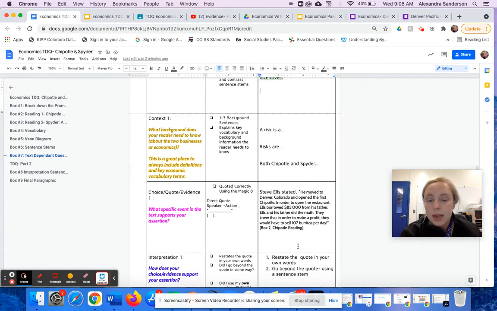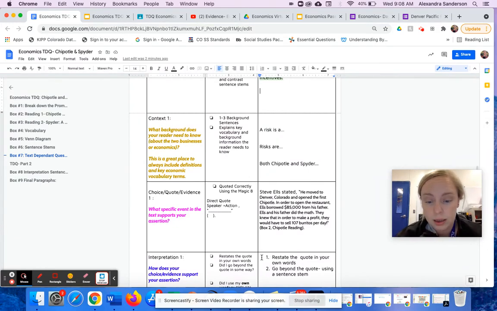Steve Ells stated, quote, he moved to Denver, Colorado, and he opened the first Chipotle. In order to open the restaurant, Ells borrowed $85,000 from his father. Ells and his father did the math. They knew that in order to make a profit, they would have to sell 107 burritos a day. They ended up selling 1,000 a day, and they made back the money.